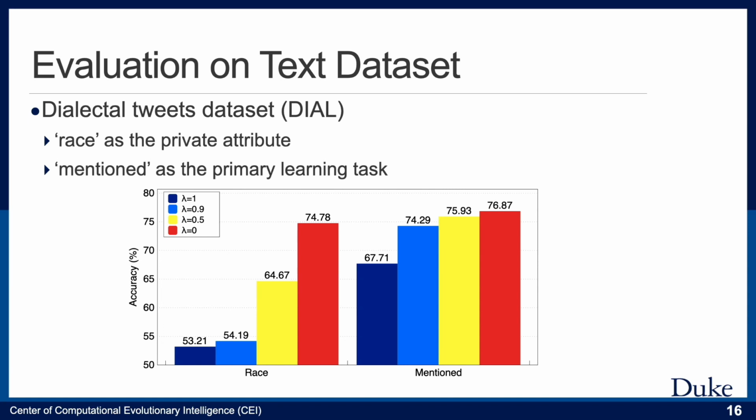We also evaluate our method on Dial, which is a text dataset consisting of tweets. Here, we choose race as a private attribute to be protected, and predicting mentioned as a primary learning task. Similar to the experiment settings on SaliB and LFW, we evaluate the utility-privacy trade-off on Dial by setting different lambda. As the figure shows, the classification accuracy of the primary learning task will increase with a smaller lambda, but the privacy protection will be weakened, showing the same phenomenon as the evaluations on image datasets.